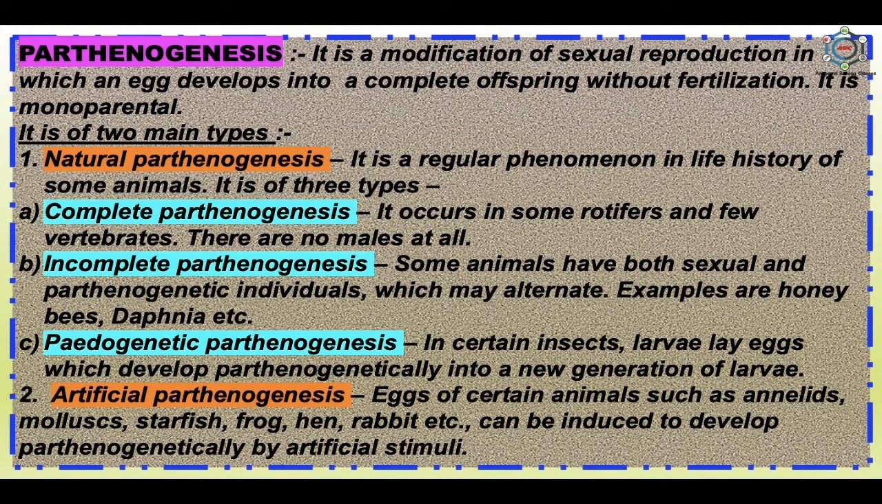Second type of parthenogenesis is artificial parthenogenesis. Here, the eggs of certain animals such as annelids, mollusks, starfish, frog, hen, rabbit, etc. can be induced to develop parthenogenetically by artificial stimuli. So, what are the artificial stimuli? Artificial stimuli like the prick of a needle, electric shock, changes in the temperature or pH, addition of urea, fatty acid, ethers, chloroform, etc.